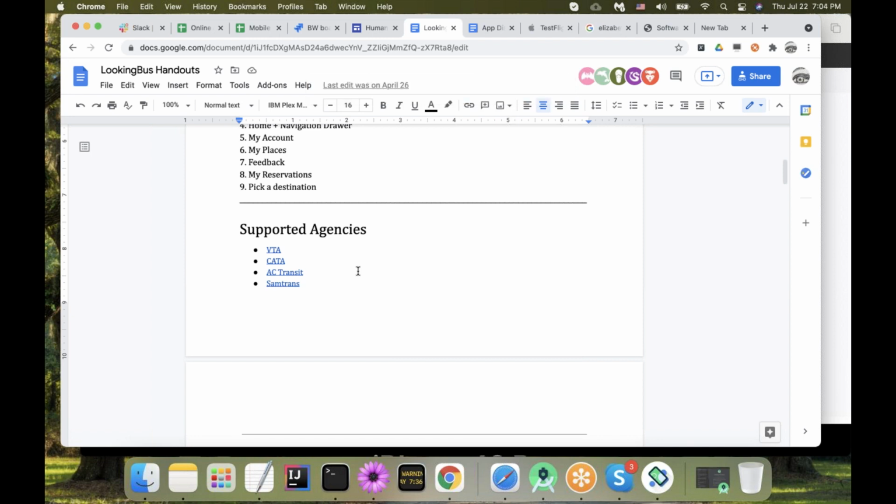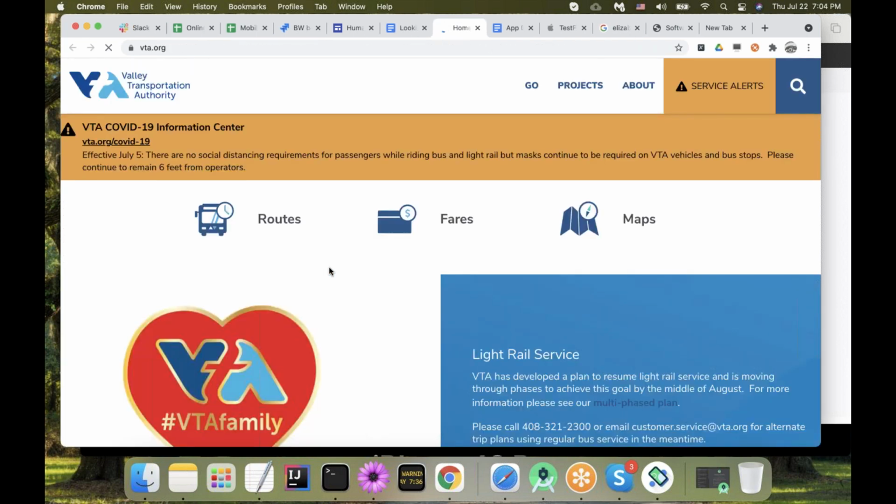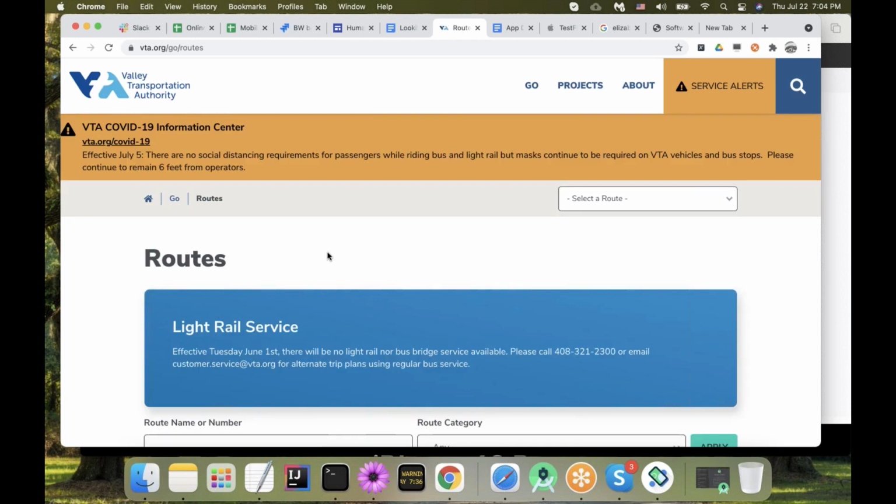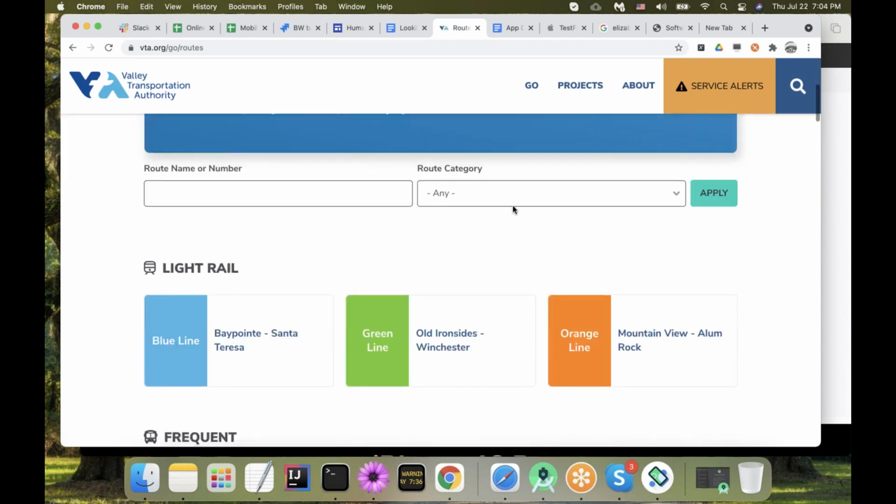For example, in San Francisco, we have something called MUNI, M-U-N-I. And there are a lot of agencies like that in every county and in every state. And LookingBuzz is currently working with only 4 of them. This one, Kata, is in Michigan, and the rest are around the area. So these are clickable links. You will be able to go check the website, and you will be able to figure out what routes this particular agency covers. You can select, say, local.